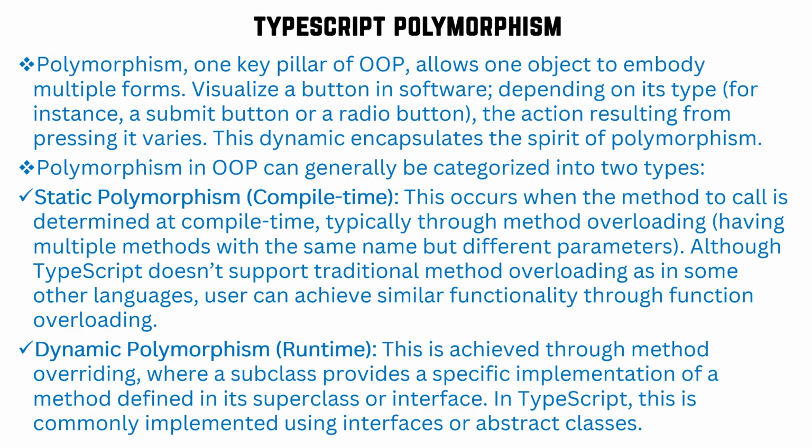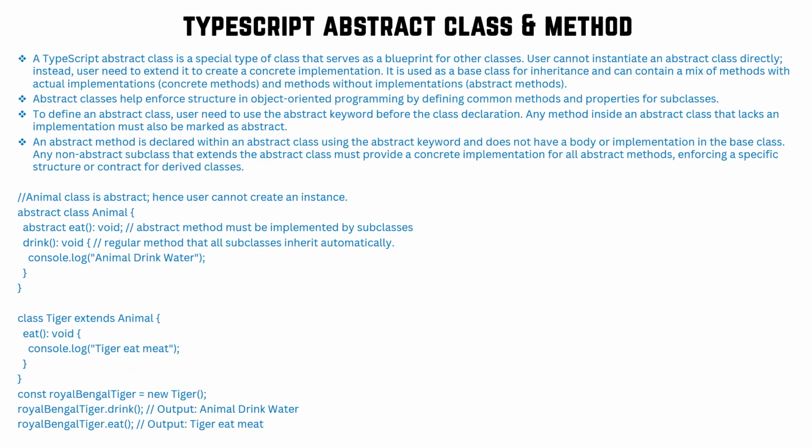And runtime polymorphism is nothing but method overriding, where a subclass provides a specific implementation of a method defined in its superclass or interface. In TypeScript, this is commonly implemented using an interface or an abstract class. Abstract class we can create, but an abstract class and an interface we cannot instantiate, that is, we cannot create an object. An abstract class we can extend to another class. An abstract class can have both abstract and non-abstract methods.